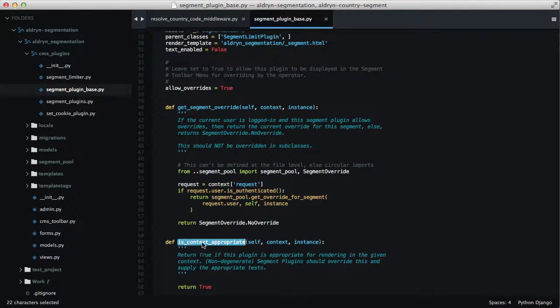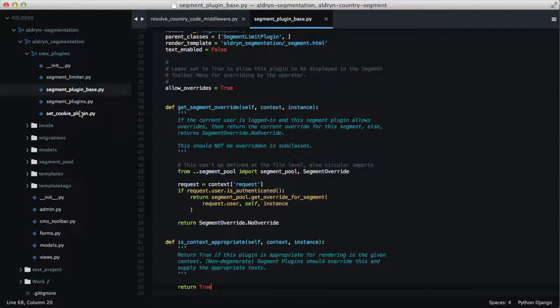So you say, is context appropriate? That's going to be your method. You're going to get the context and the instance, and you simply return true if, based on the content of context and instance, you determine that it is appropriate for this content to be shown. If you don't, then you return false. It's that simple.